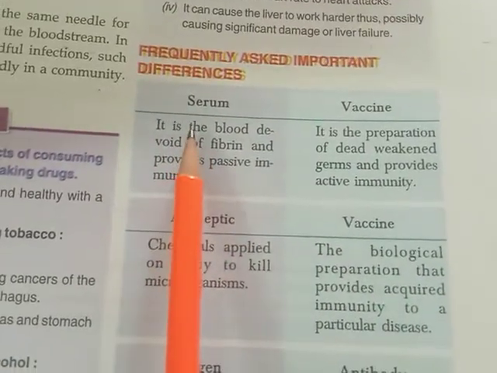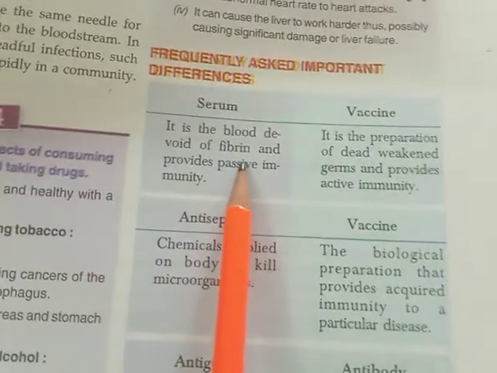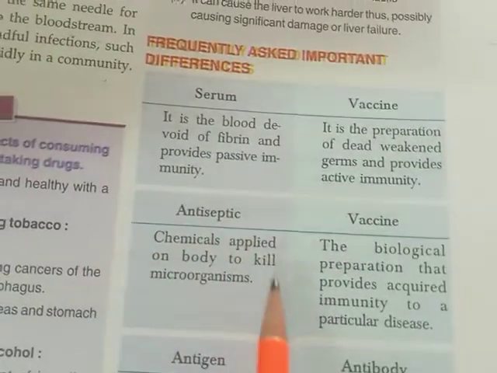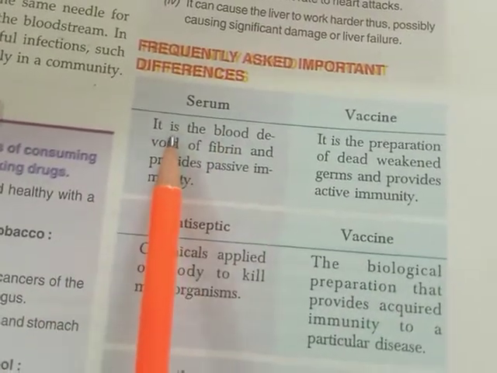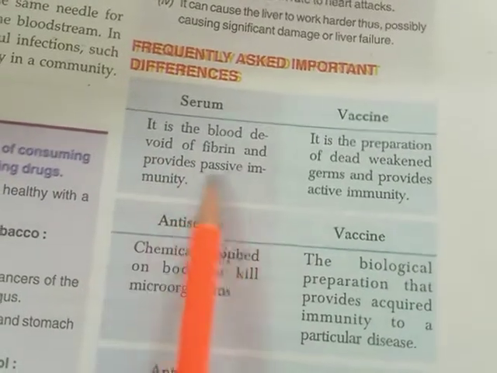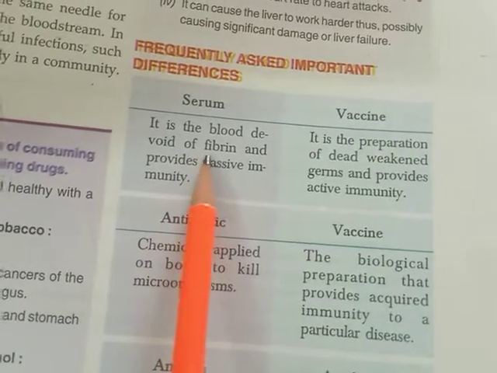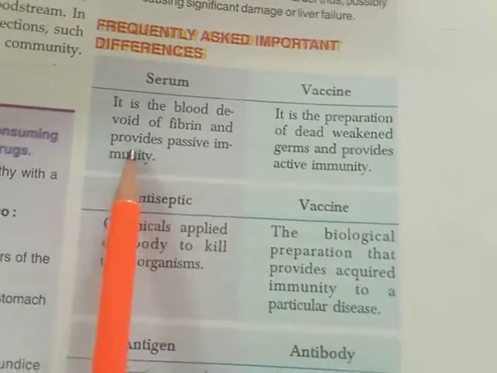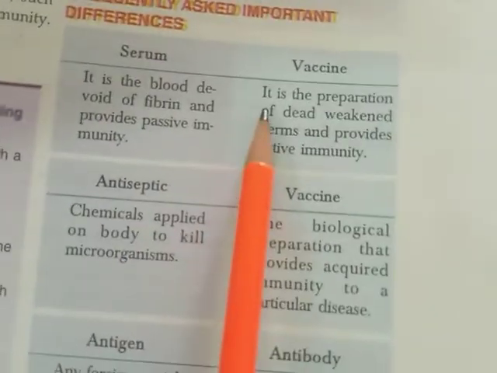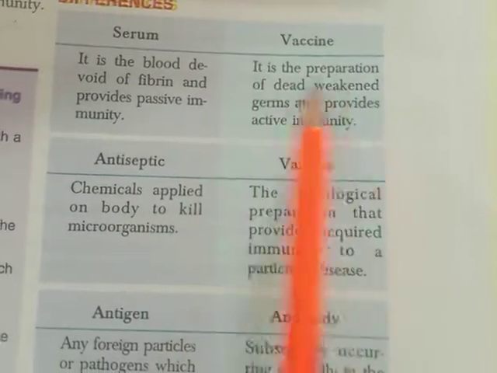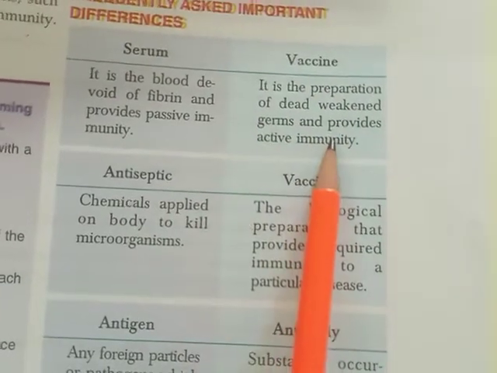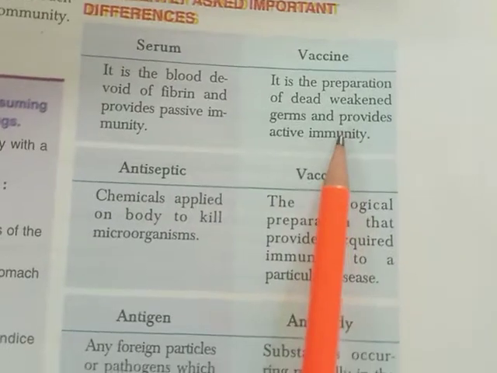So see here the difference between serum and vaccine. Serum we will study in the circulatory system. When we study about blood, I will explain what serum is. Just see, it is blood devoid of fibrin, a type of protein, and it provides passive immunity. Vaccine, you all know now, is a preparation of dead or weakened germs and provides active immunity.